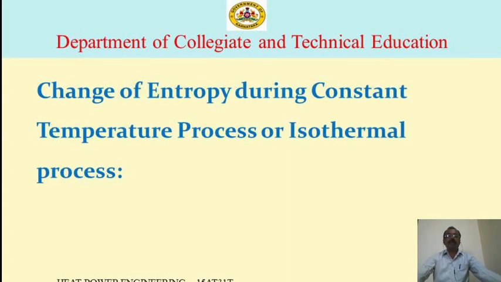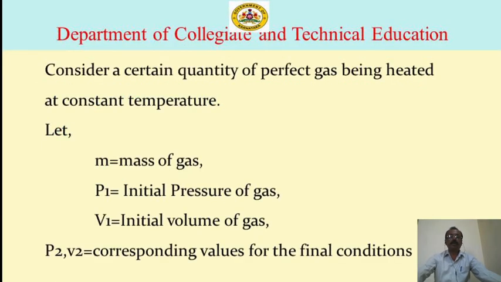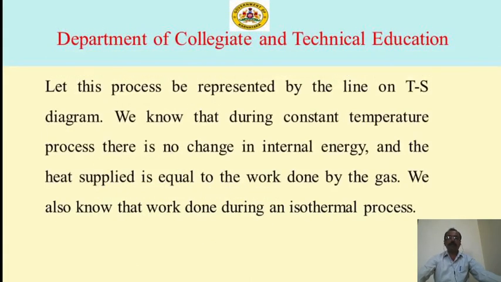Now, change in entropy during a constant temperature process or isothermal process. Consider a certain quantity of perfect gas being heated at constant temperature. Let m be the mass of gas, P1 the initial pressure of gas, and V1 the initial volume of gas. P2, V2 are the corresponding values for the final conditions. Let this process be represented by a line on the TS diagram.